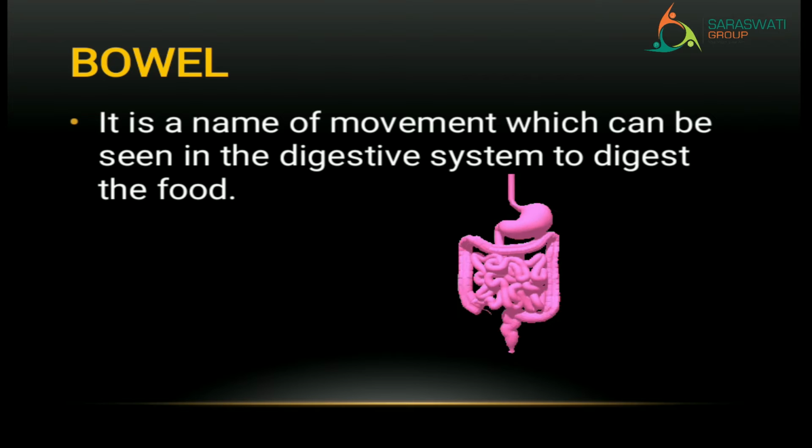See here in the picture, you can see it is the picture of a digestive system. It is continuously moving, but we cannot feel it. When all this happens in our body, we cannot feel it, but the digestive system is doing this type of movement which is known as bowel movement. And so only the food gets digested. Clear? See the picture clearly and keep this in your mind. Okay, fine. Now shall we go to the next word?